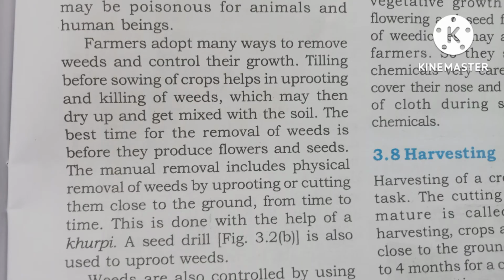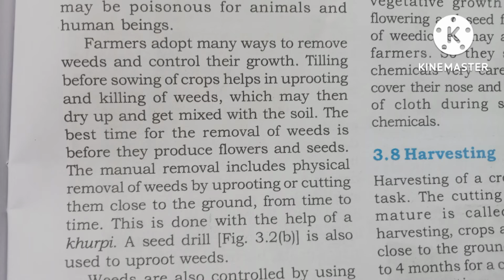Farmers adopt many ways to remove weeds and control their growth. Tilling before sowing of crops helps in uprooting and killing of weeds, which may then dry up and get mixed with the soil. The best time for the removal of weeds is before they produce flowers and seeds. Manual removal includes physical removal of weeds by uprooting or cutting them close to the ground from time to time. This is done with the help of a khurpi. A seed drill is used to uproot weeds.